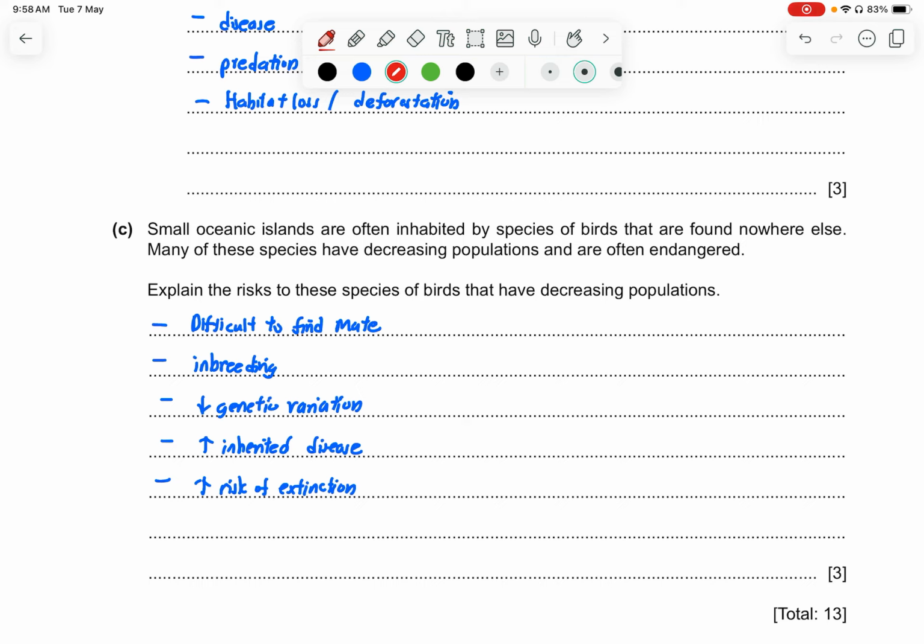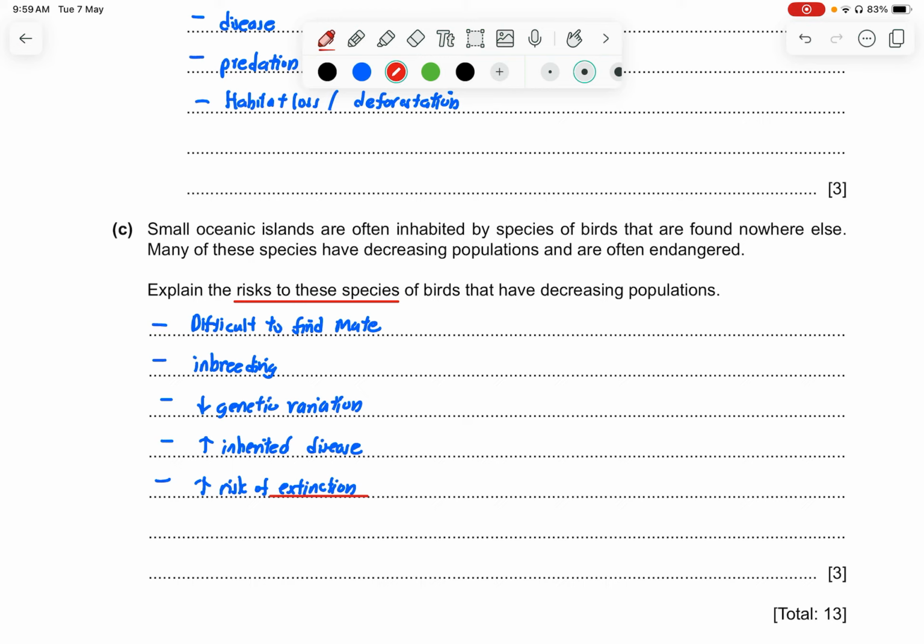Inbreeding could be one factor, a decrease in the genetic variation, and they can die due to inherited disease because there's a lack of variation, and of course a higher risk of extinction. I would say that a lot of people would have extinction first in mind, but this is the step by step.